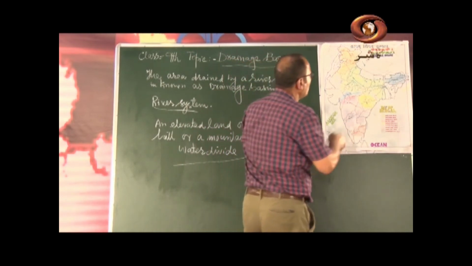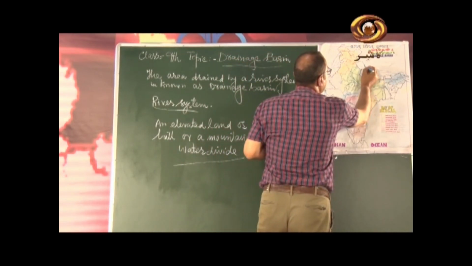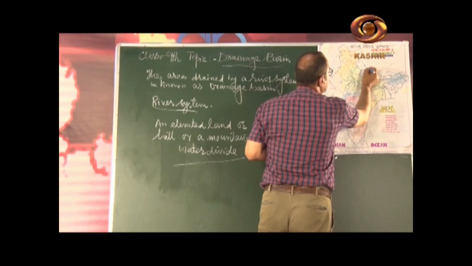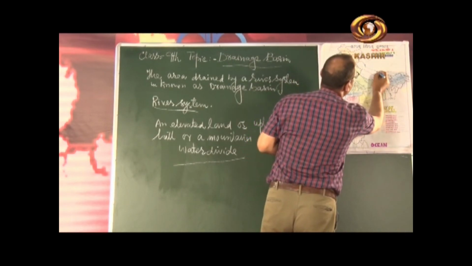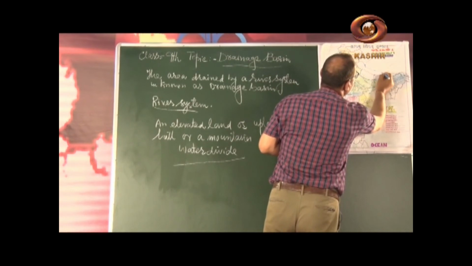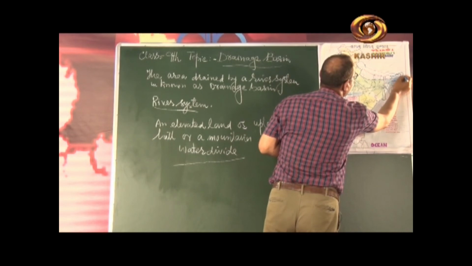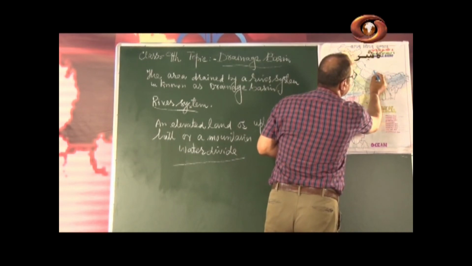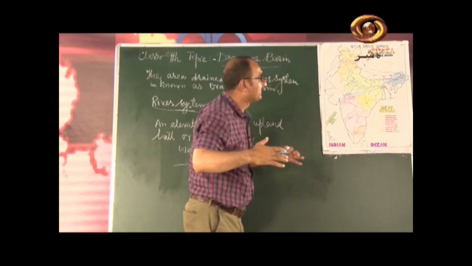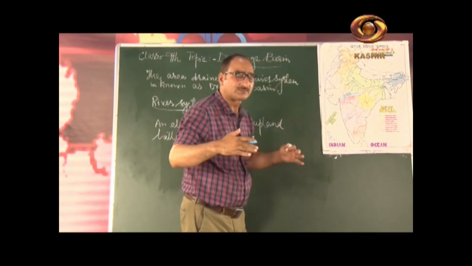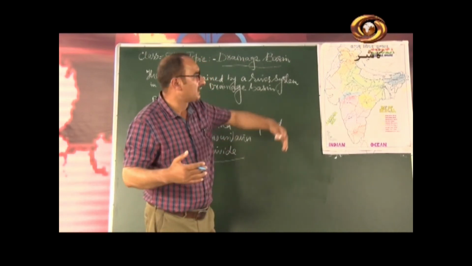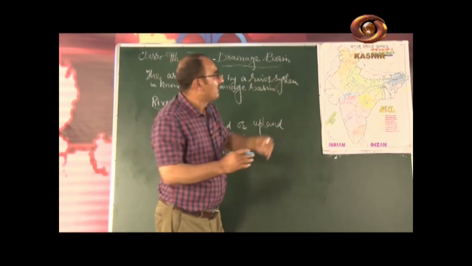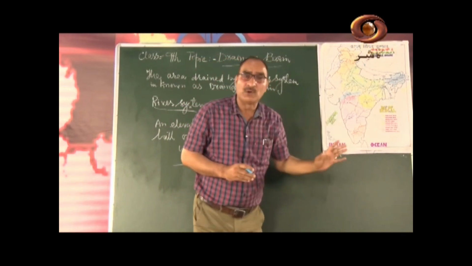So this river originates here in Tibet, and it flows through Tibet. Most of the course of river Brahmaputra is in Tibet, and in Tibet it is called Sangpo.